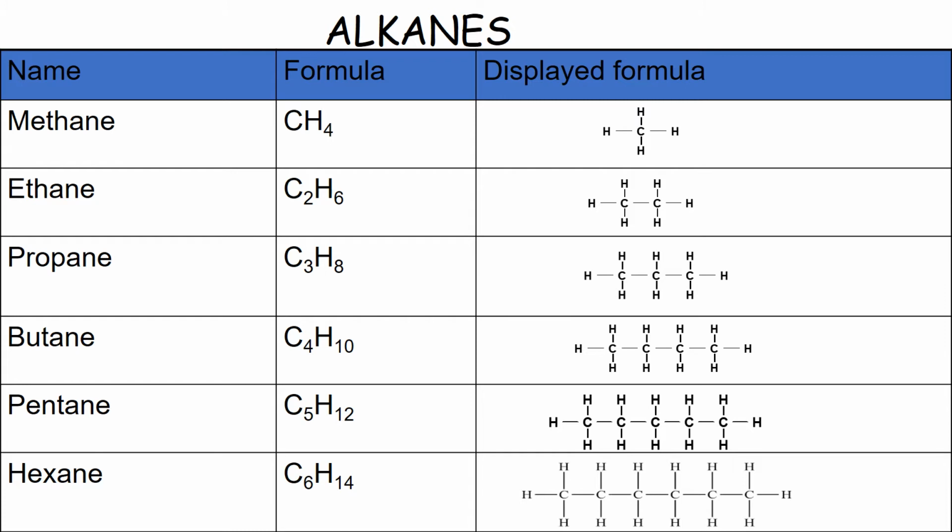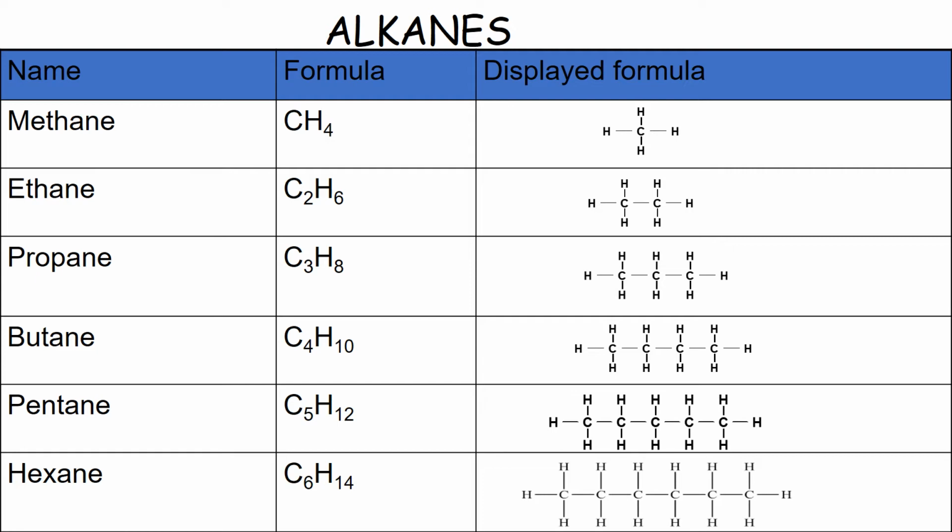Butane, C4H10, means it has 4 carbon atoms and 10 hydrogen atoms. Pentane, C5H12, has 5 carbon atoms and 12 hydrogen atoms. Finally, there's hexane, which is C6H14. So there are 6 carbon atoms in a chain with 14 hydrogen atoms coming off it.